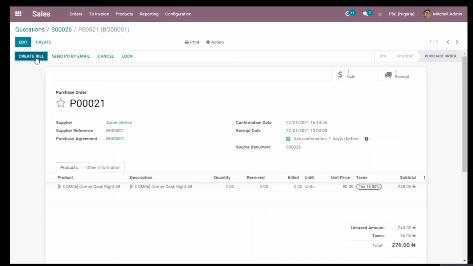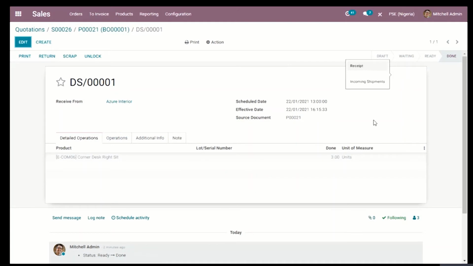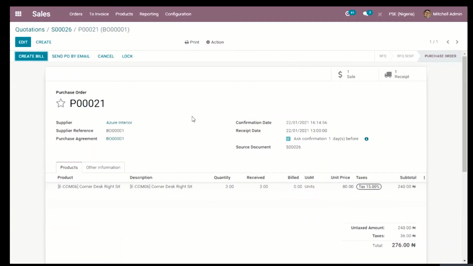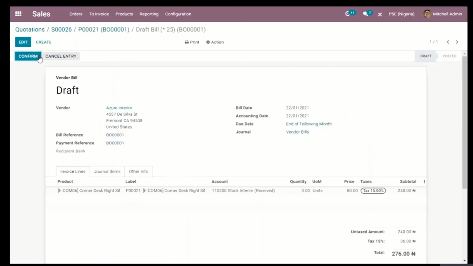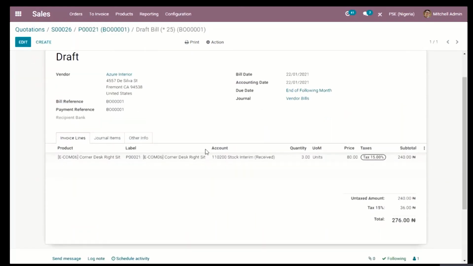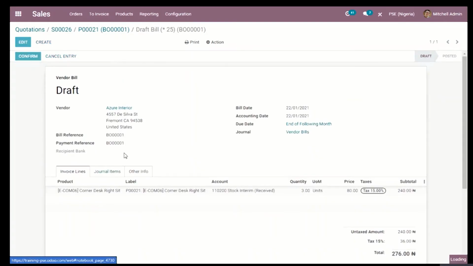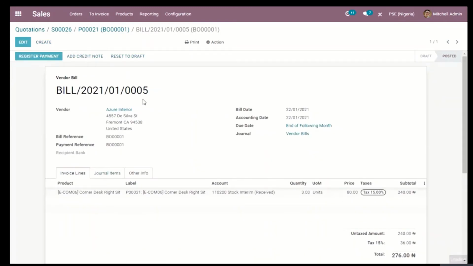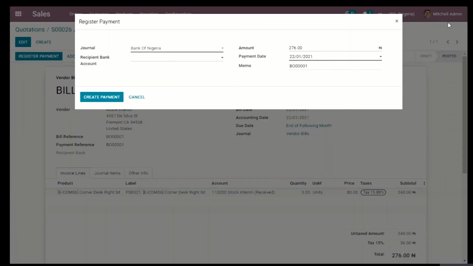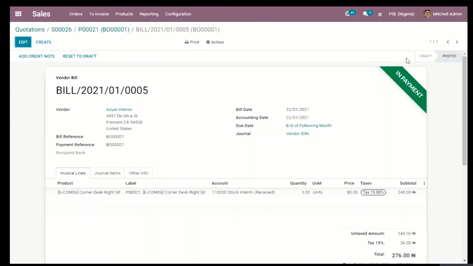So we can go ahead to the receipt. This receipt has already been validated for the fact that we validated the delivery of the item to the customer. So we can create the bill and then pay our vendor. Assuming everything here is okay by us, we can confirm, then pay our vendor. You can decide to pay by the same bank, and create the payment, and we have paid our vendor.